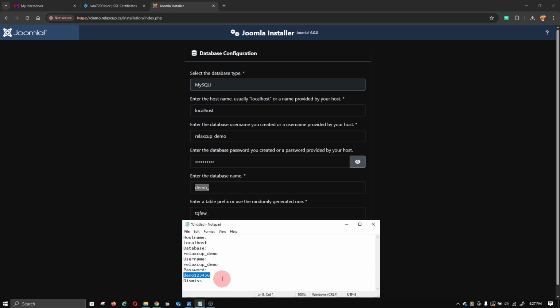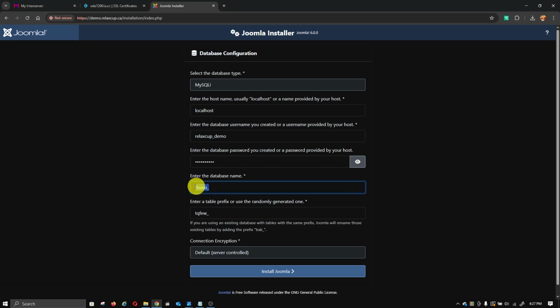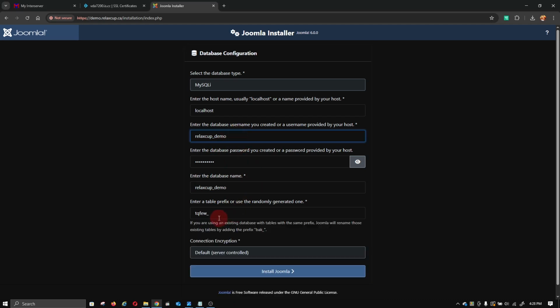So this is the database name. And here you can put username. What was the username, by the way? Yeah, username is the same, Relax Cup Demo. It's a demo, and then here, whatever you want. So demo, or you can use a default. It doesn't matter. Now you can do install